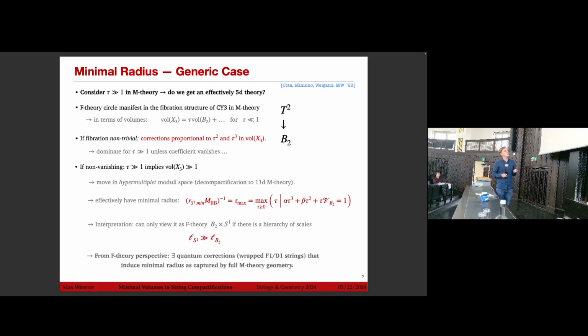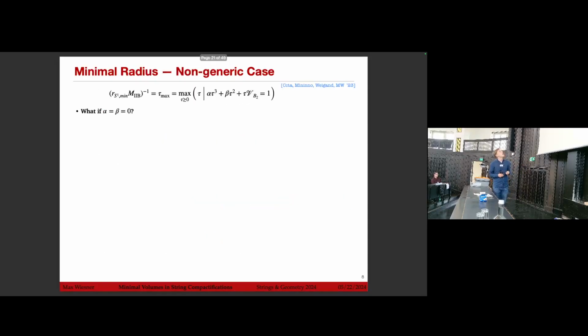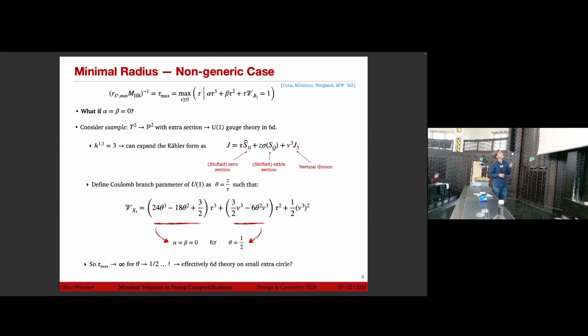that induce the minimal radius, which is then captured by the full geometry in M-theory. So to some extent, you can view these extra corrections that we do not have in the F-theory limit as corrections that are captured by the M-theory from the F-theory perspective. Of course, one can now ask what happens if alpha and beta are 0. And one can consider a simple example where we have an elliptic fibration over P2 with an extra section.